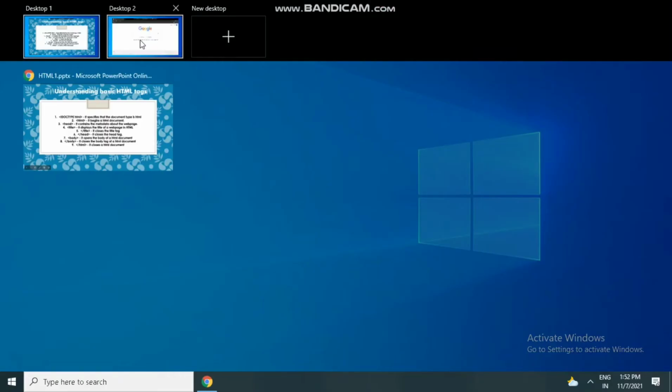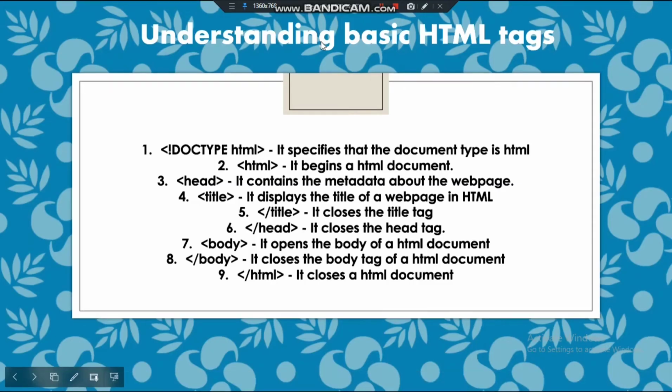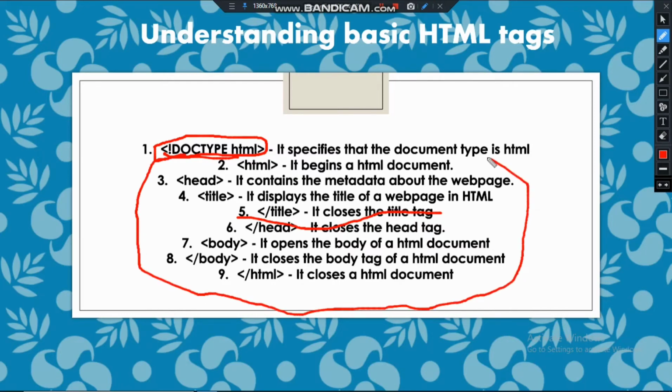And another thing, let me show you. The slash title closes the title tag. Except for the doctype HTML and some tags which do not have closing tags, all other tags, just have a look at this code, are closed using this slash.